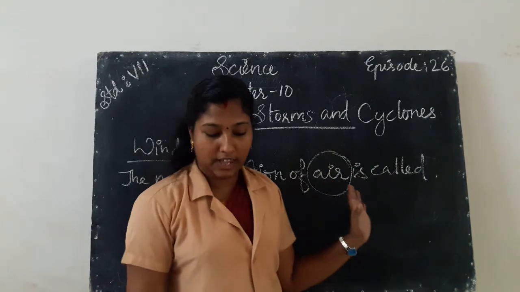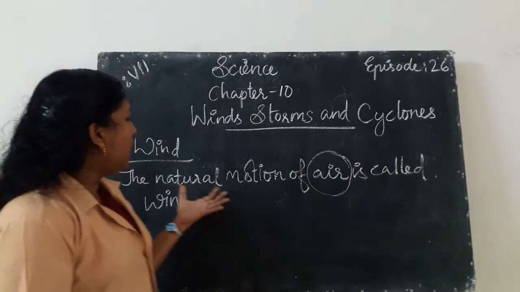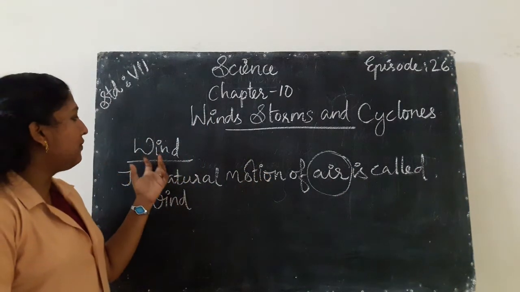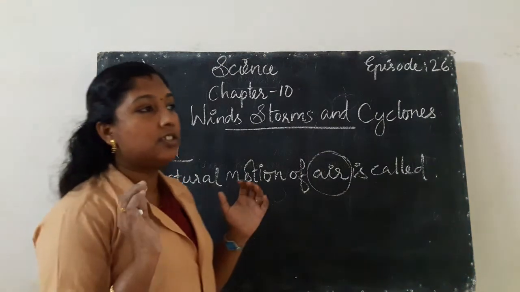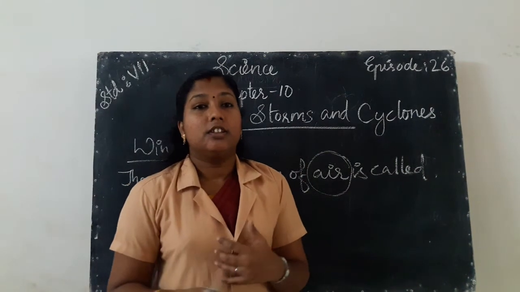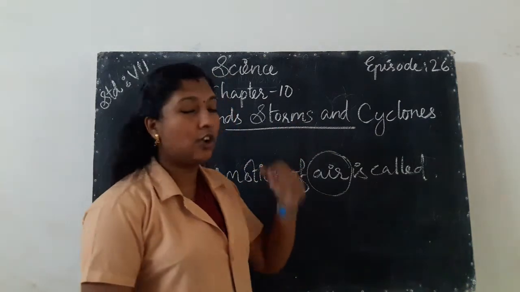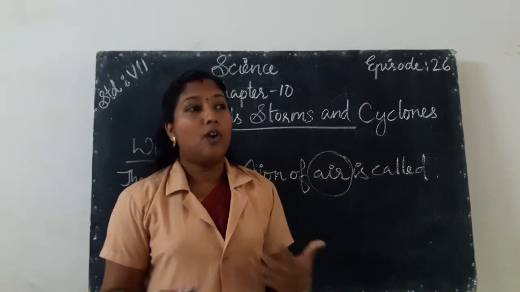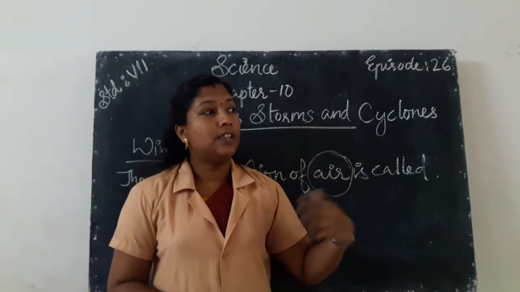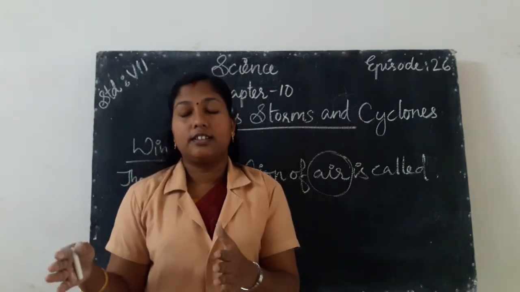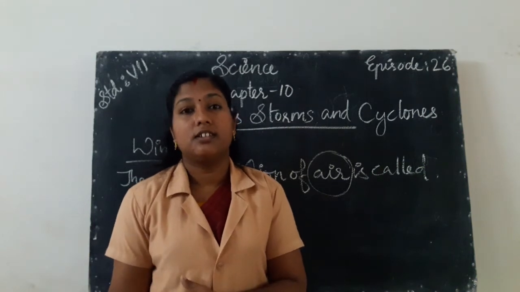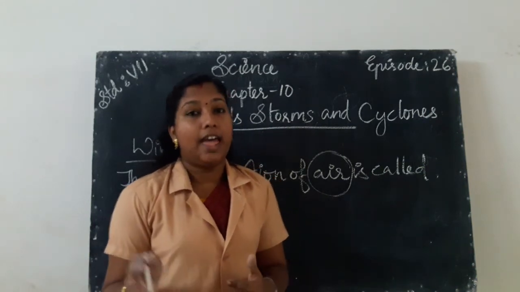Next, do you know how we know the rate of winds? When the wind strength increases, storms are formed. So how can we know that the speed of wind has increased?